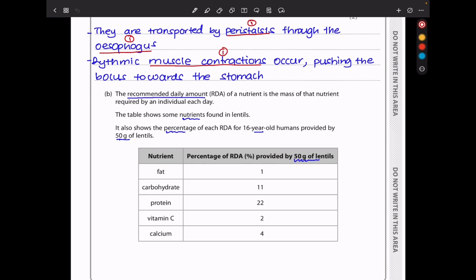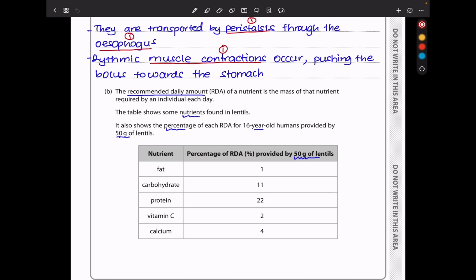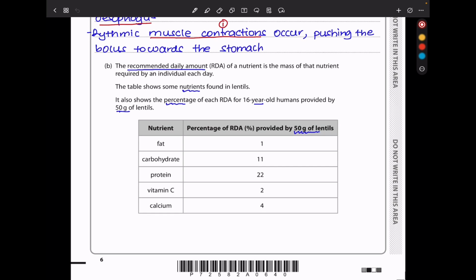In part B, the recommended daily amount, RDA, of a nutrient is the mass of that nutrient required by an individual each day. The table shows some nutrients found in lentils. It also shows the percentage of each RDA for 16-year-old humans provided by 50 grams of lentils. So if somebody consumes 50 grams of lentils, this is what they're going to have. There is fat, we can see 1%, carbohydrate 11%, protein 22%, vitamin C 2%, and calcium 4%.